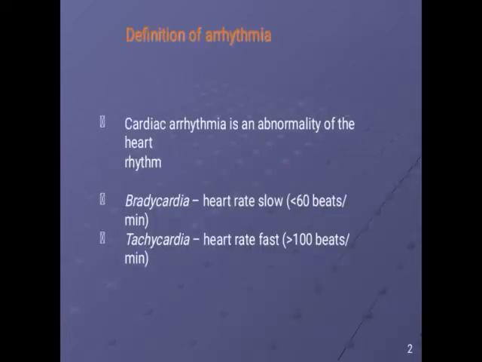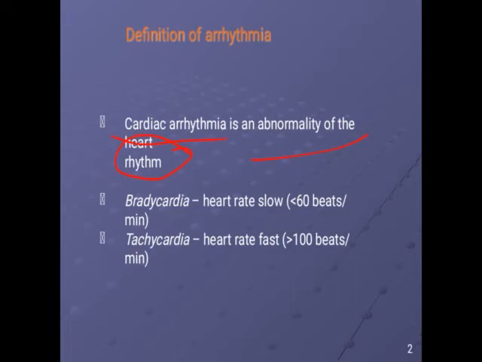So what is arrhythmia? Arrhythmia is defined as abnormality or non-functioning of the heart in its normal rhythm. If the heart is not beating in the normal rhythm, it is called arrhythmia.